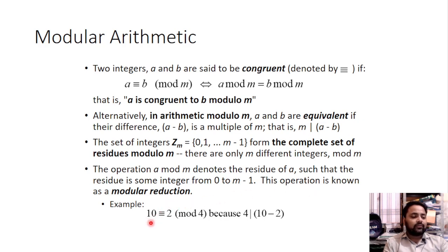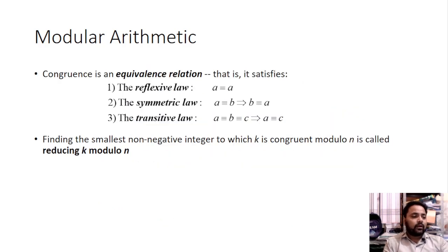Like if 10 is congruent to 2 mod 4, so here 10 is divided by 4 and gives remainder 2. So here 4 divides 10 minus 2. Here 4 divides the difference of 10 minus 2. So we can write this in the form again. Here is the modular arithmetic.